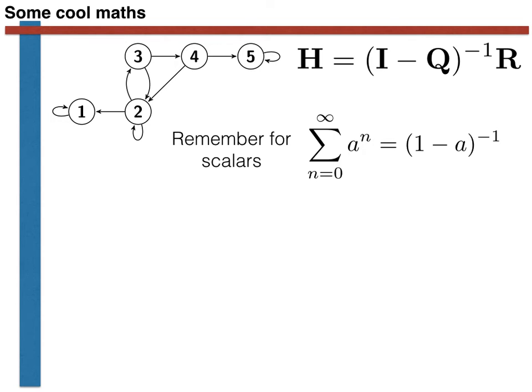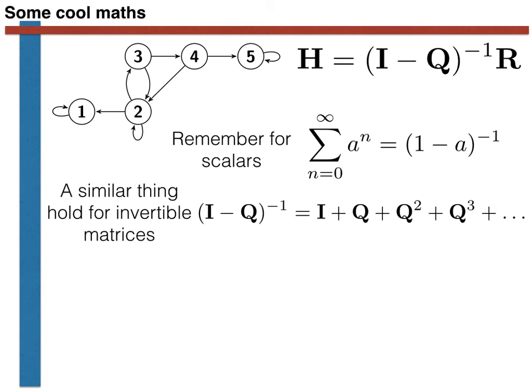The cool thing is that a similar thing holds for invertible square matrices. If we take the identity matrix, subtract an invertible square matrix Q from it, and then invert the whole result, we find that this is equal to the identity plus all the various powers of our matrix Q as shown here. Why do I mention this?